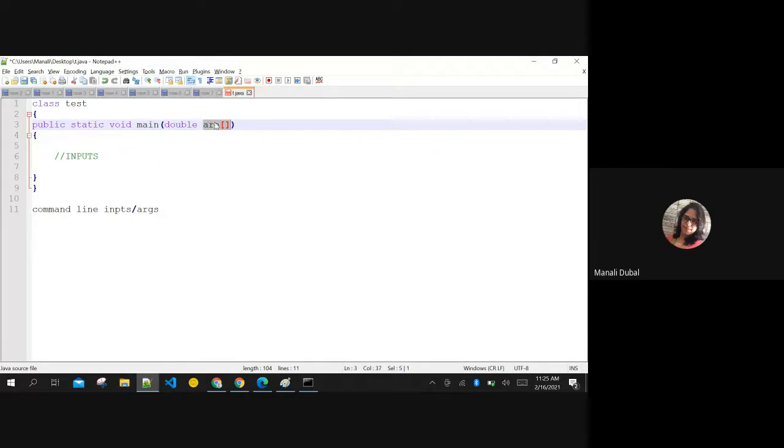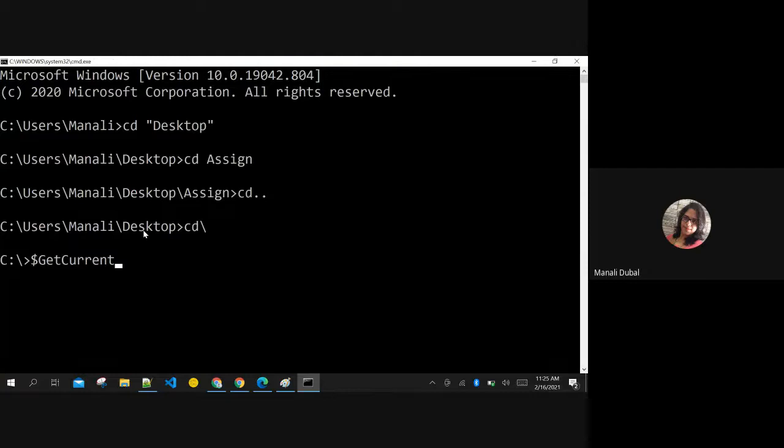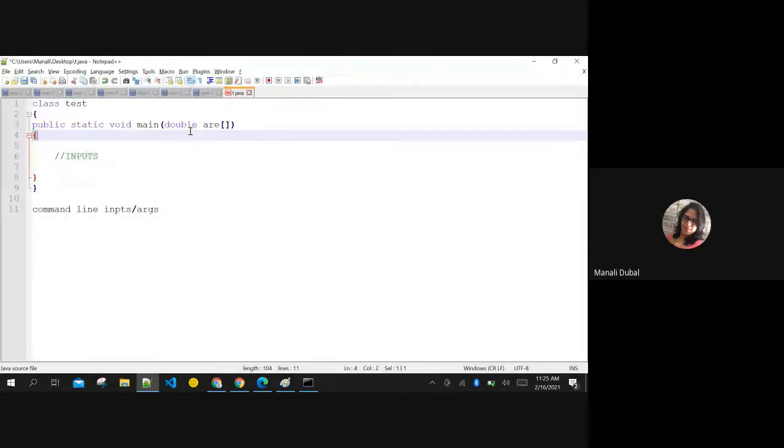The use of command line arguments, is it clear? I'm repeating once again. You will not be able to take inputs from the user unless you include or import some library file in Java. That is thing number 1. Without using that library file, if you wish to give inputs through the command prompt, then they are of type string only, and that too in an array, because you may wish to pass multiple arguments. That is the reason this arguments array is always of type string and it's an array. Are you getting these 2 points very clear?